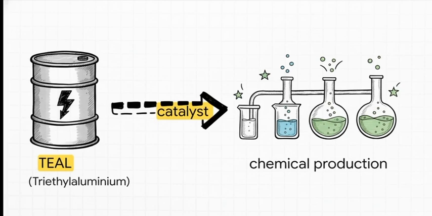TEAL, triethyl aluminium. Triethyl aluminium is used as an example of pyrophoric material which is used in our company. If you are working in oil and gas, in reactors you have this pyrophoric material. In paint manufacturing you have this pyrophoric material. This is mostly used in chemical production activities and all. So this is an example of pyrophoric material. You must remember this TEAL.